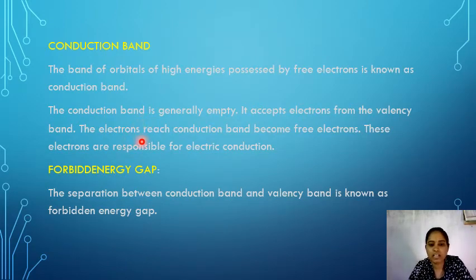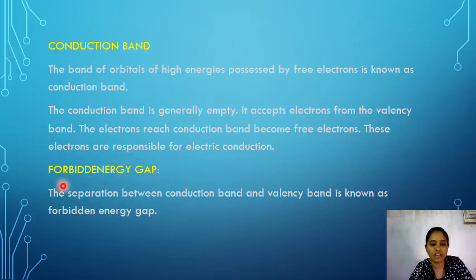When the electrons are in the valency band, those electrons are called valency electrons. If electrons move from the valency band to the conduction band, then those electrons become free electrons. These free electrons are the only ones responsible for electrical conduction. These valency electrons do not carry the current.